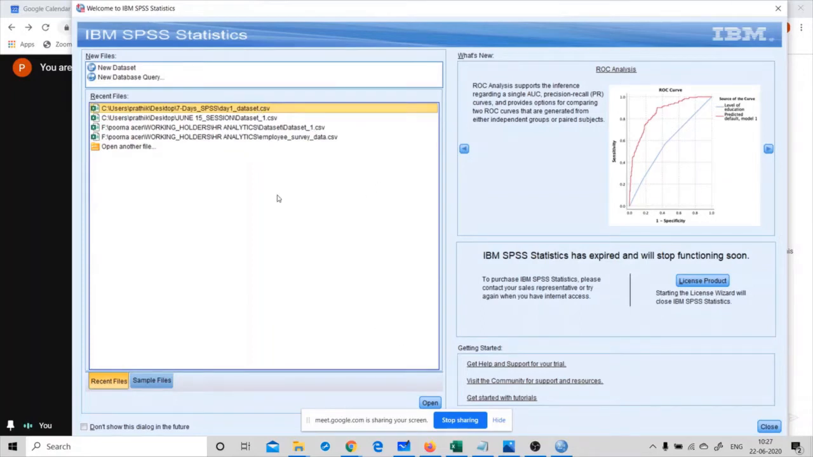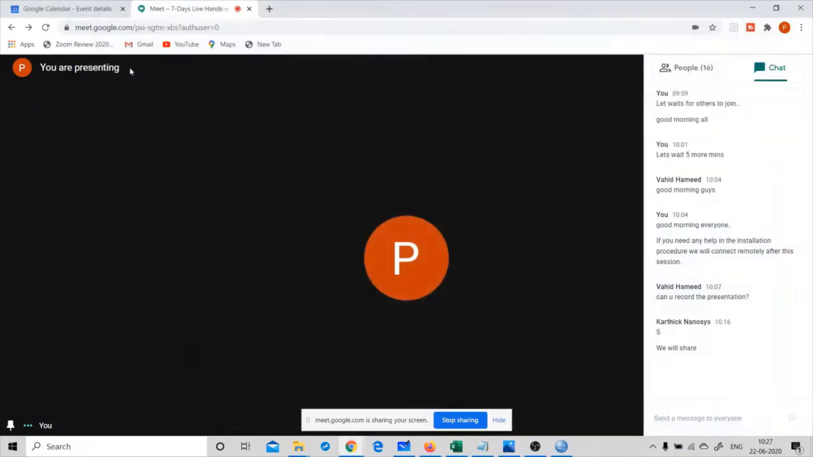Okay, so let me give you a quick summary of how to create a data set using SPSS. Let me create one using the new data set tab. Click on open, then double click on new data set.